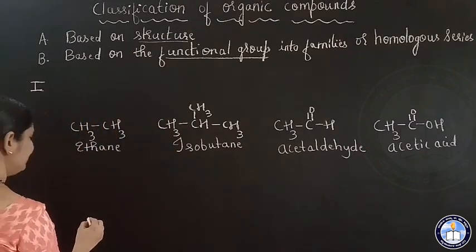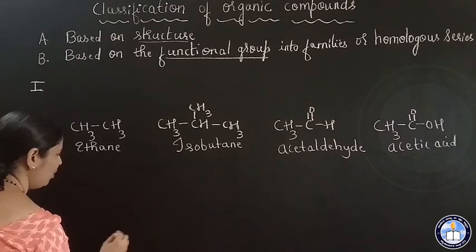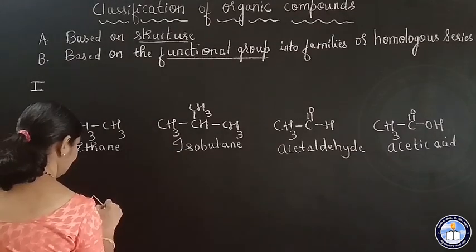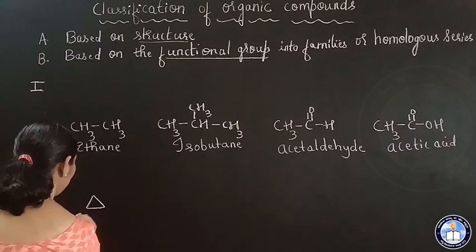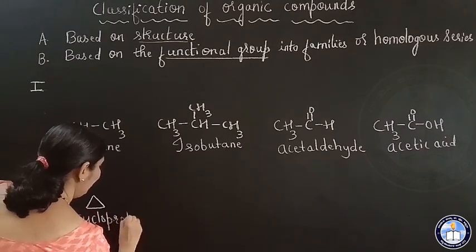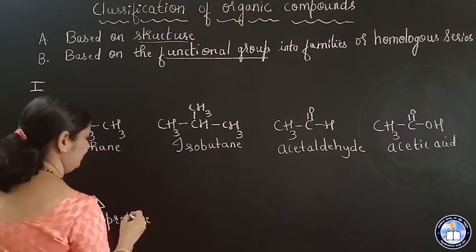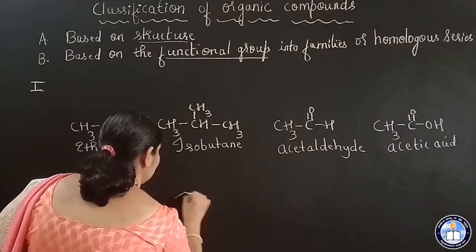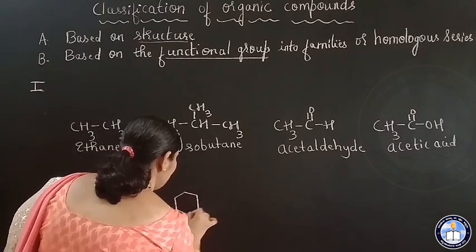And in another set, I will write the bond line formula. So this is cyclopropane. The next, cyclohexane.